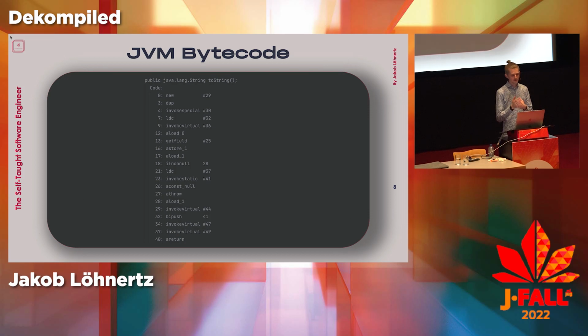But the problem here, of course, is that this is the toString method you saw earlier on the first slide. That's quite readable. If you look into this a bit, or if you're knowledgeable with it, it's okay. You can sort of read it as a human. Of course, usually it's binary format, but most JREs have tooling to get it into this human readable format again. But it's still a bit tedious, right?